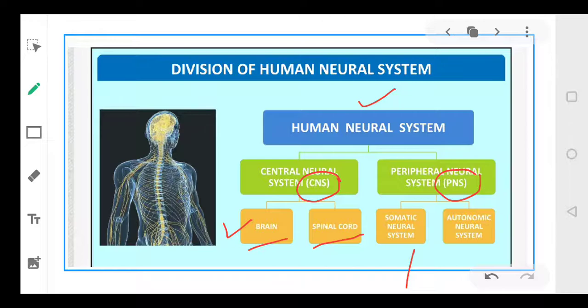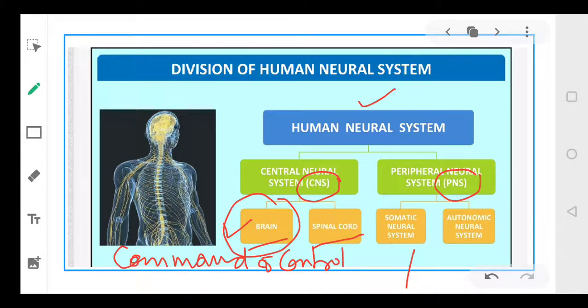It is the most important organ of your body and it acts as a command and control system.